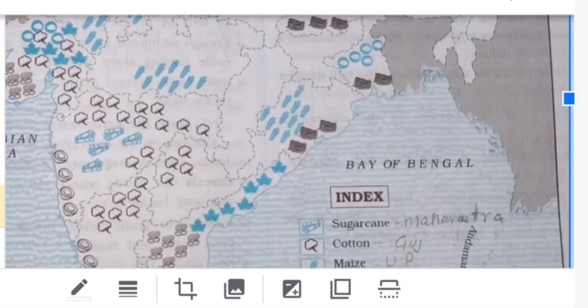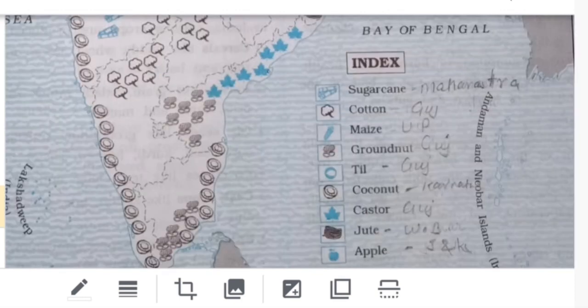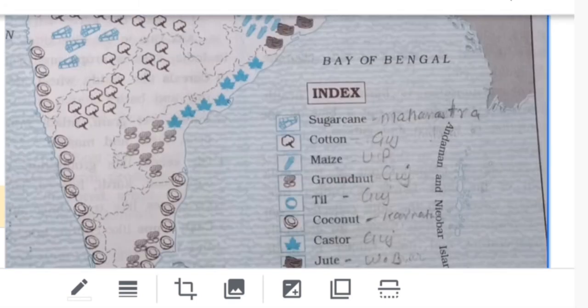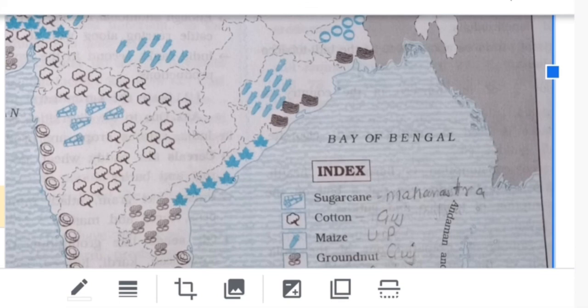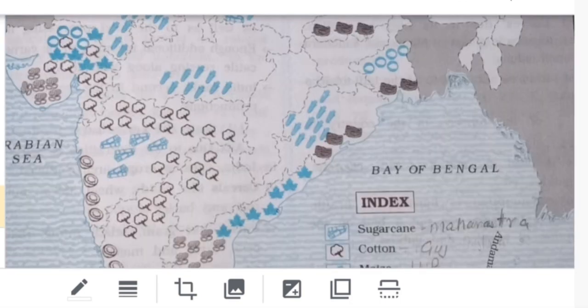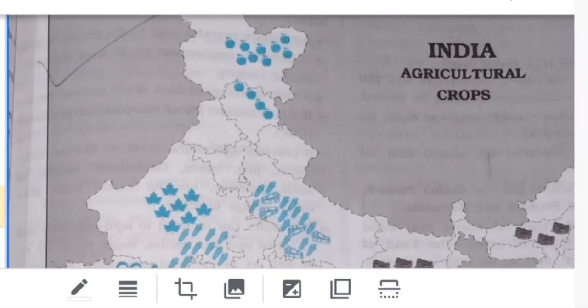Next is coconut. You can see the parts of Tamil Nadu and Kerala. Next, castor. See the symbol being given. You can show it in Andhra Pradesh and Gujarat. Next, jute. Jute is in West Bengal. See the symbol, and you can draw it and show it in parts of Orissa and West Bengal. Apple is in Jammu and Kashmir. See the symbols drawn over Himachal Pradesh and Jammu and Kashmir.